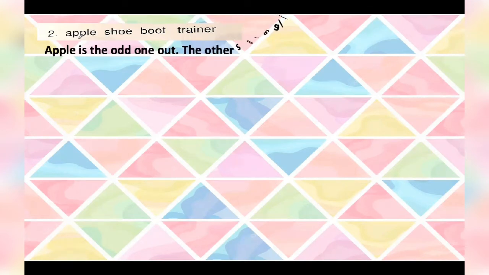We'll write the answer like this: Apple is the odd one out. The others are all names of footwear. We'll underline the apple as well because it's the odd one. Again, I'm telling you how you have to write it: Apple is the odd one out. The others are all names of footwear.